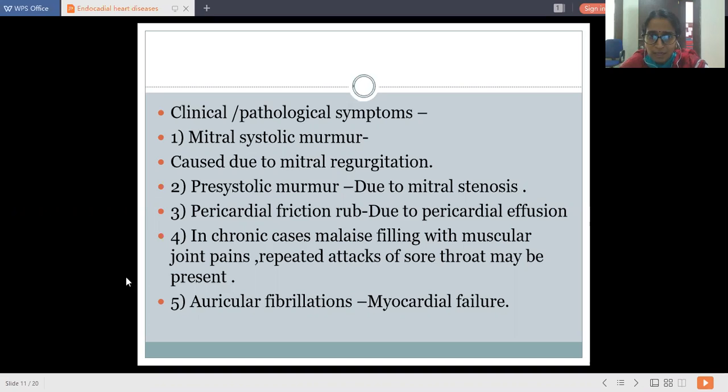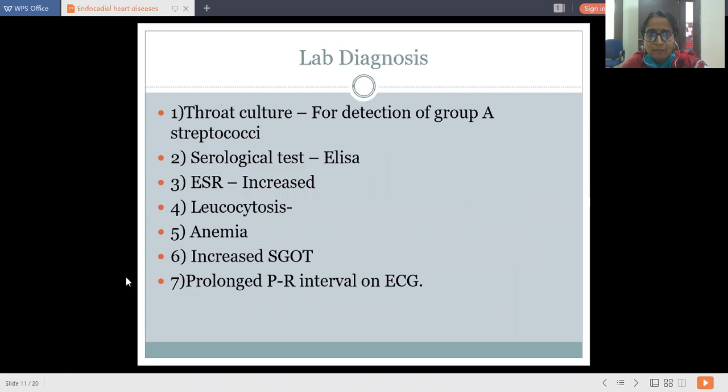So these are the clinical pathological symptoms. First of all, mitral systolic murmur, then pre-systolic murmur, pericardial friction rub due to pericardial effusion. Fourth is malaise in case of chronic rheumatic affections, and also repeated attacks of sore throat and atrial fibrillation.